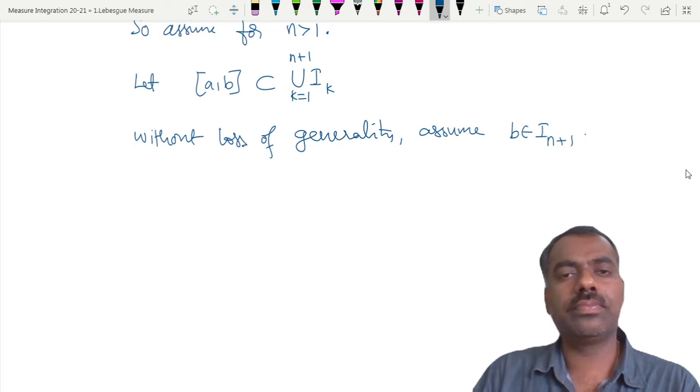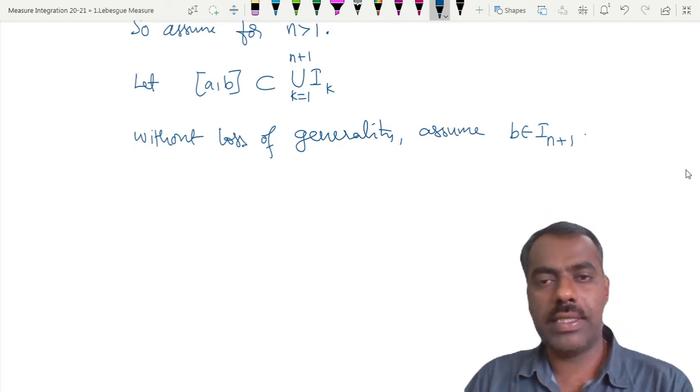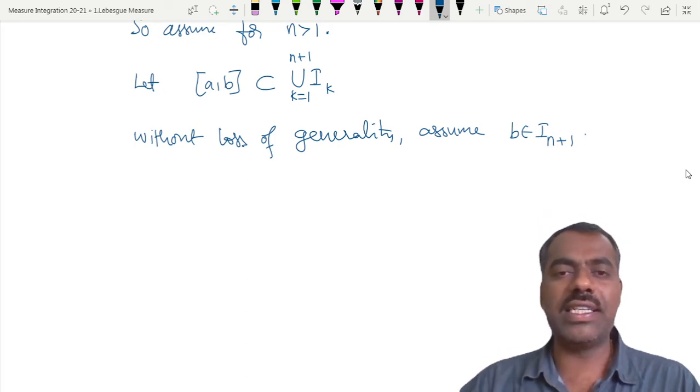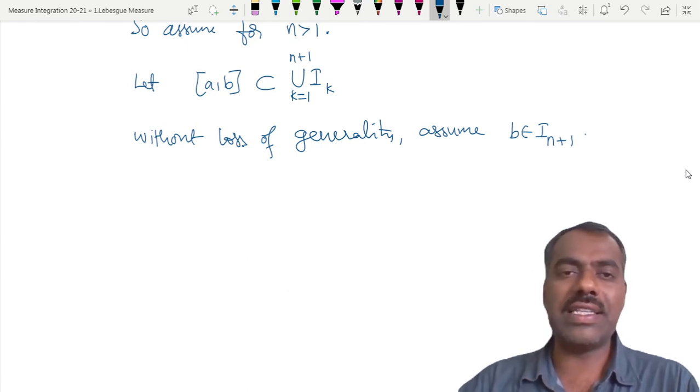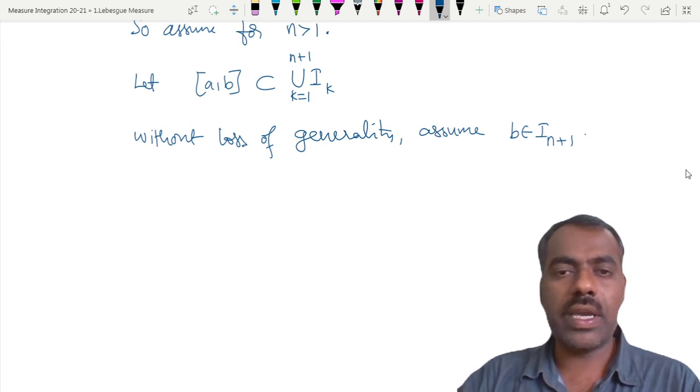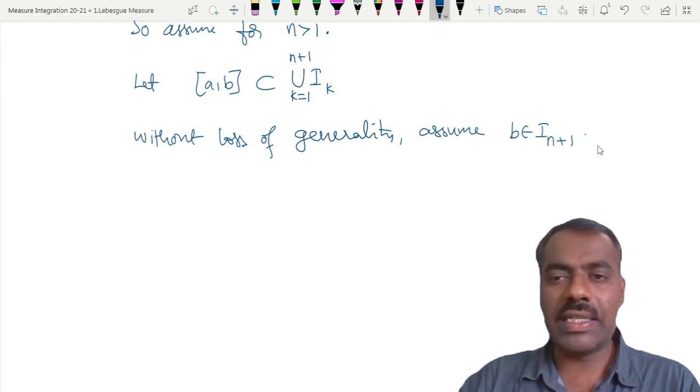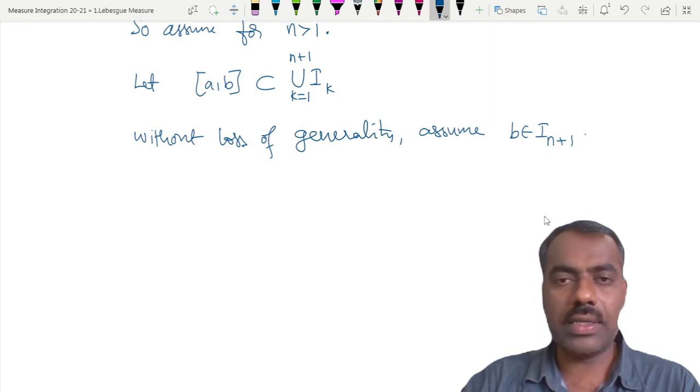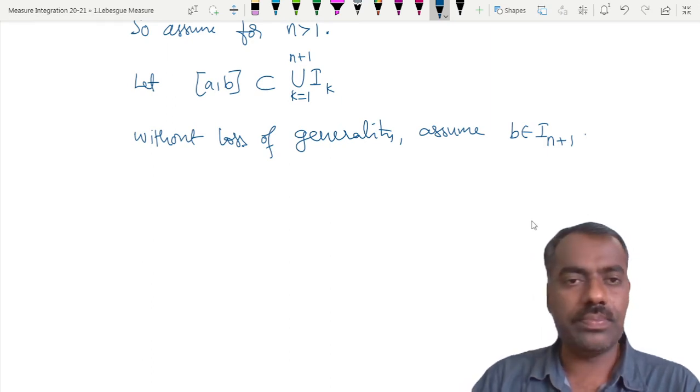It is like students sitting in a row: if a particular student has the coin B, you rearrange their order and make sure that student sits at the end. That is the only thing.